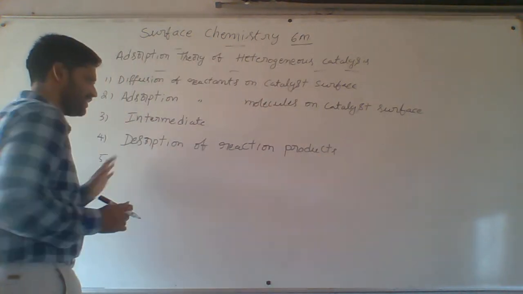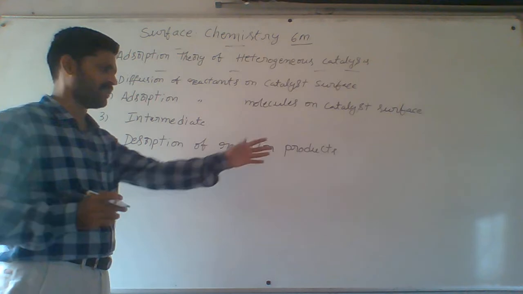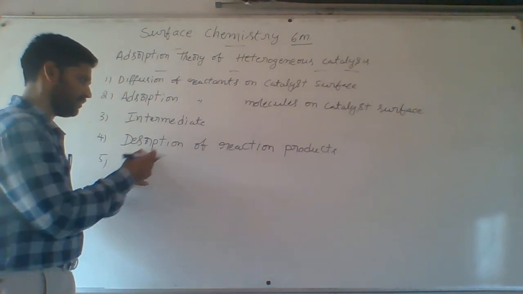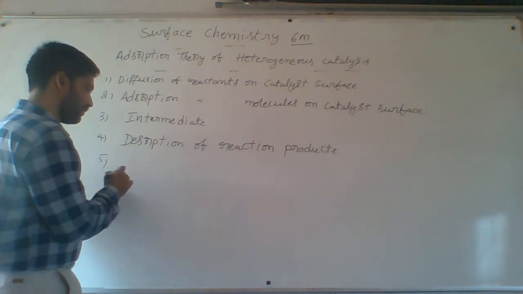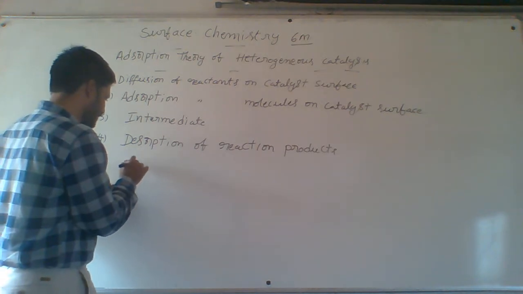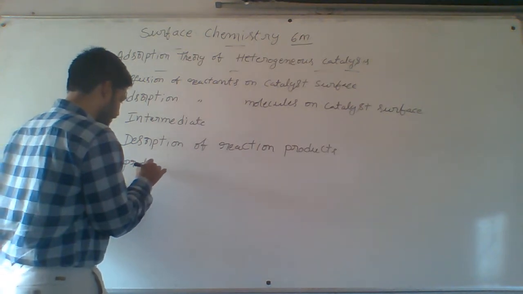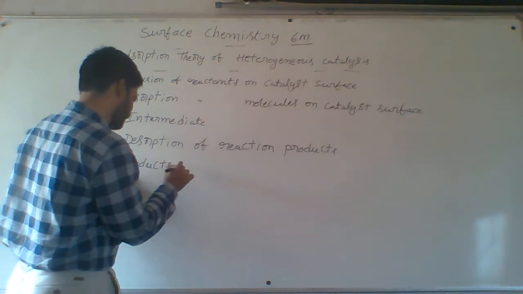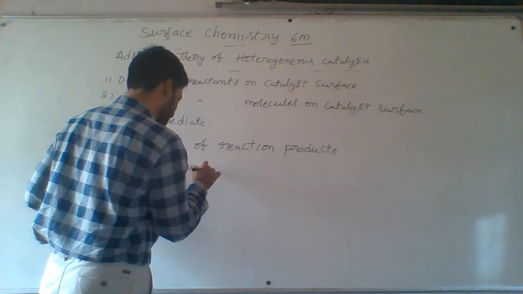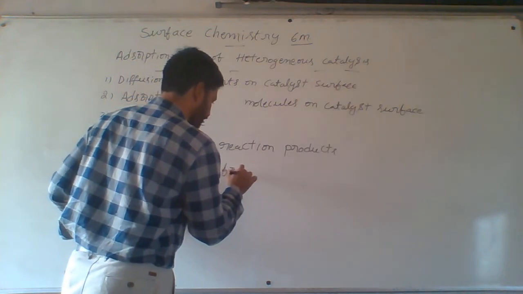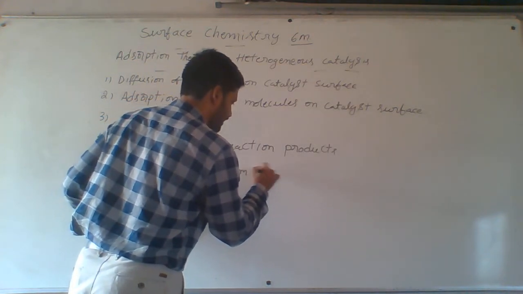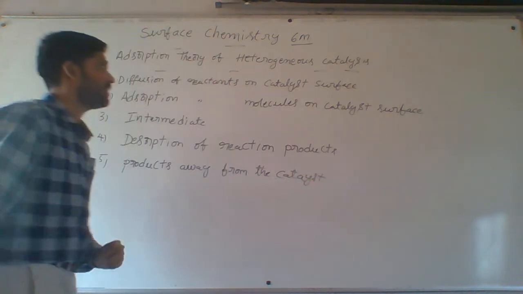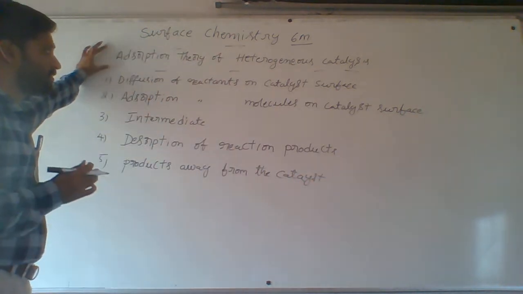Next, fifth point: desorption means removal of reaction products. And next, after desorption of reaction products, diffusion of products away from the catalyst. These are the common points in the adsorption theory.